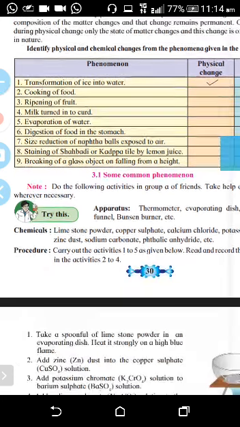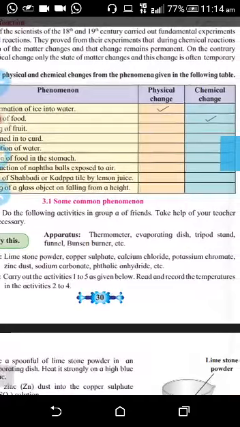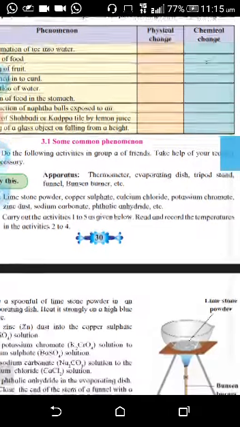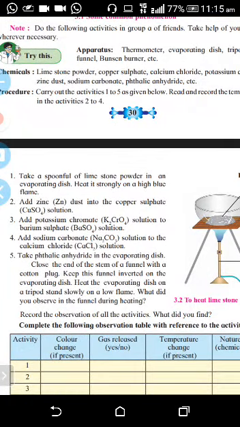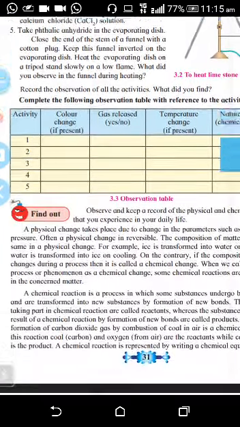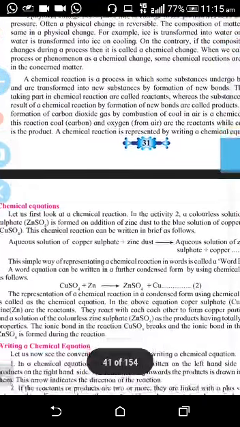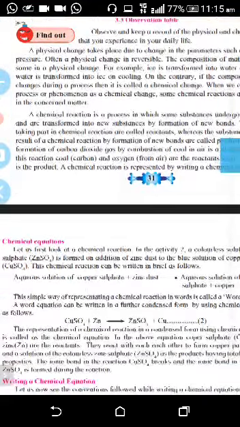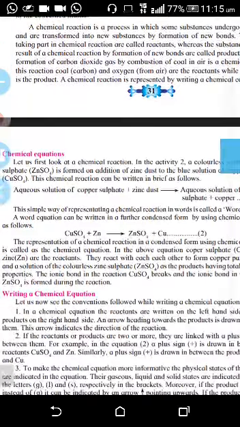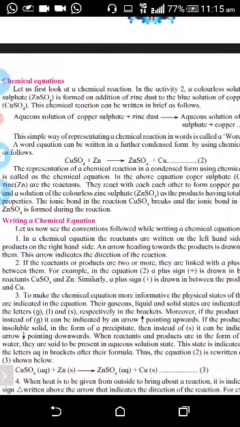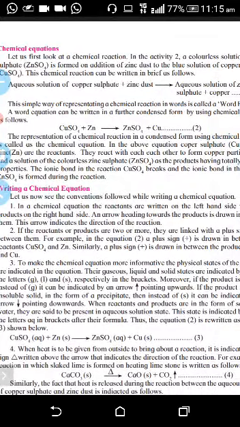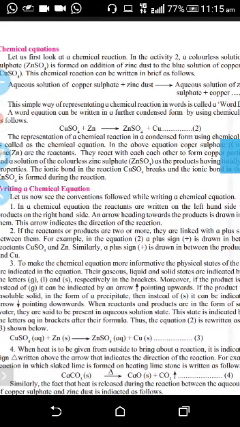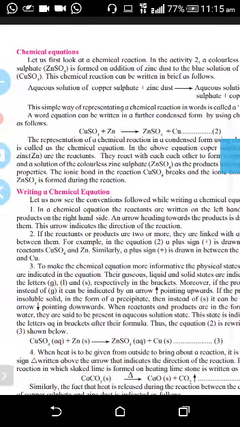Now here they have given one experiment. All these experiments you will do in the lab when the school reopens. You must see what color changes happen, or you can do it at home if it is possible for you. It's not that a glass lab and everything is required, you can do it on the gas also, but in small quantity. But don't try it; it is better, we'll do it anyway in the practicals, everything is there.